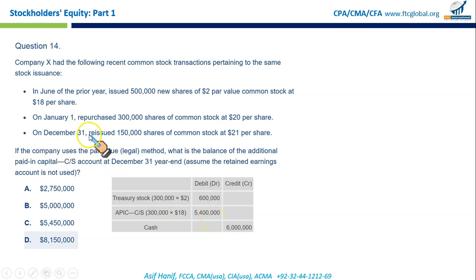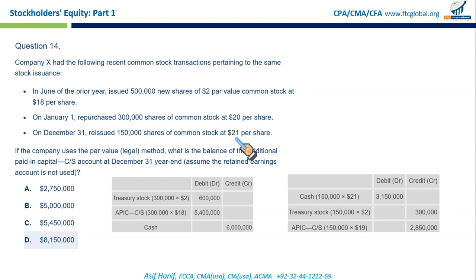Then on December 31st, we reissued 150,000 shares of common stock at 21 per share. Let me show you the entry. So we are receiving 21 times 150,000 shares, that is debit 3.15 million for cash. Credit we give to par, that is $2, 2 times 150,000, credit common stock par, that is treasury stock, and the difference goes to additional paid in capital.